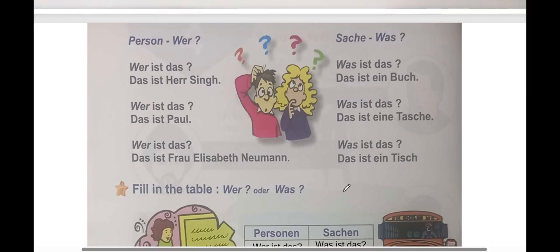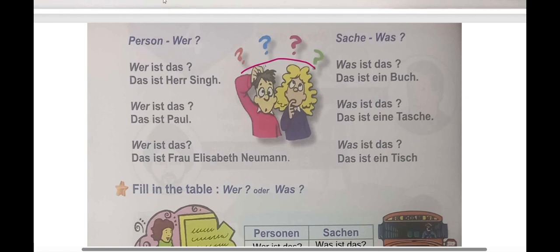You can see two people confused. They have question marks. Why are they confused? In English, we use things like, what is that? And for people, we use, who is that? So, do we have this difference in German as well? Or do we say the same thing for everything?